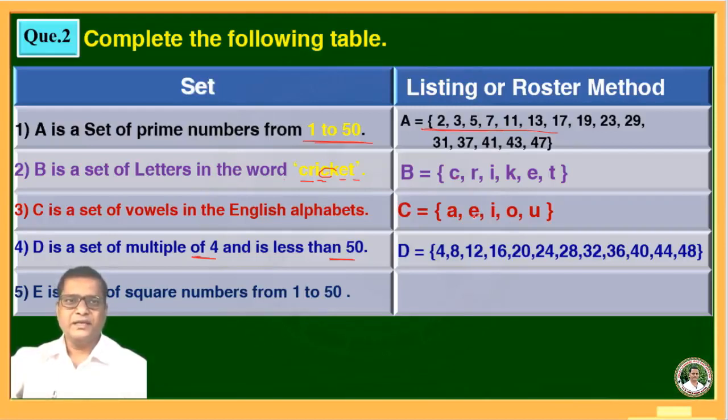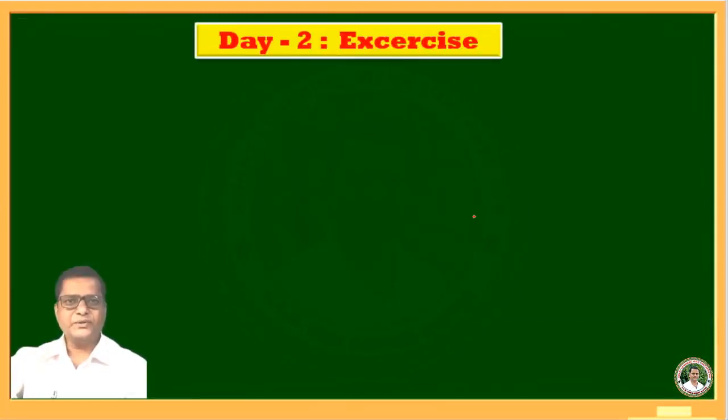These are the perfect square numbers from 1 to 50 and this is the answer. E is equal to 1, 4, 9, 16, 25, 36, 49. Let's go. Now day 2 exercise.